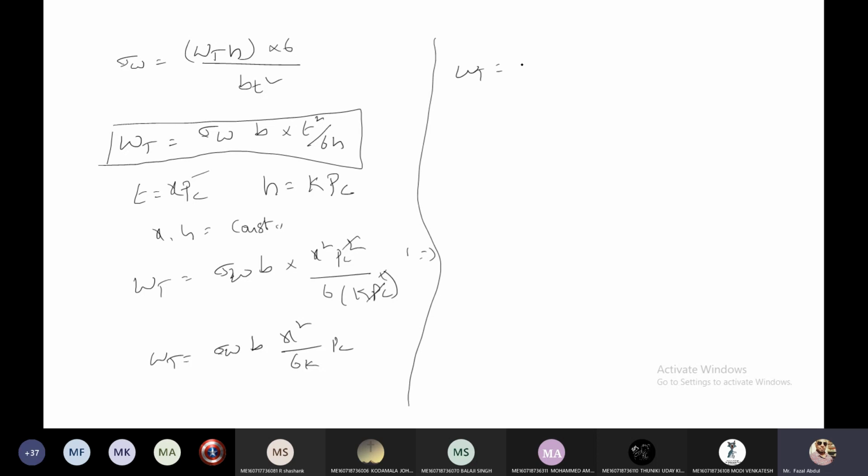Now Wt equals sigma w into b into Pc into x square by 6k. This whole product is referred to as small y, where y is Lewis's form factor, otherwise called the tooth form factor.